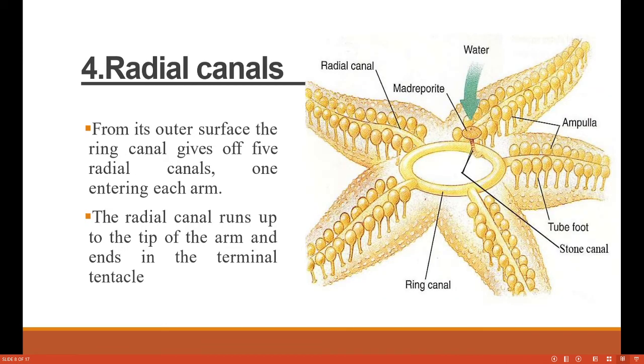Then radial canals. हे काय आहे त्याचे हे radial canals आहे. These are the radial canals. From the outer surface of the ring canal arise 5 radial canals, one in each arm. प्रत्येक आर्म मध्ये हा एक रेडियल कॅनल आहे. The radial canal runs up to the tip of the arm and ends at the terminal tentacle. म्हणजे हा इथून सुरुवात होतो, so it goes toward the apex part of the arm.